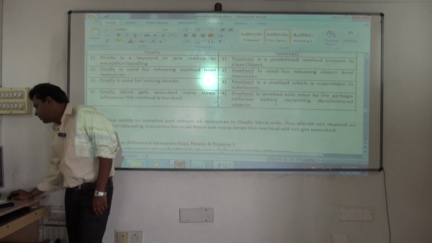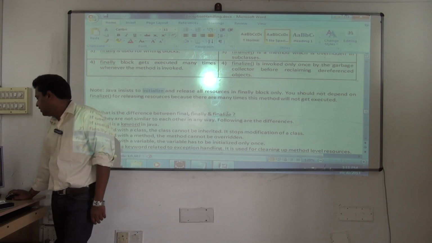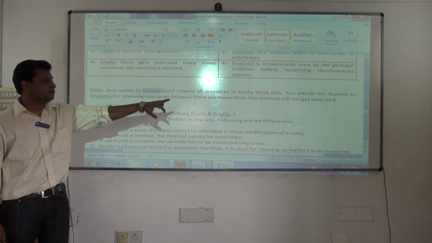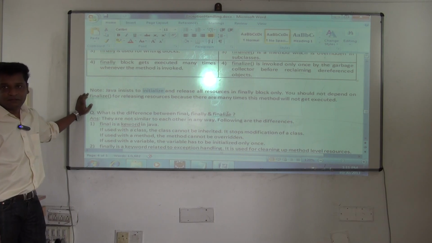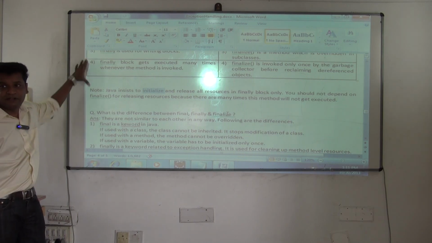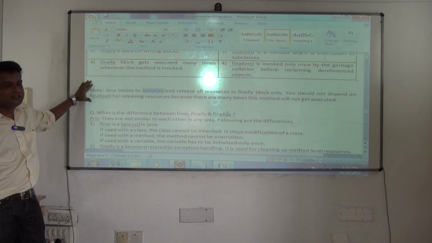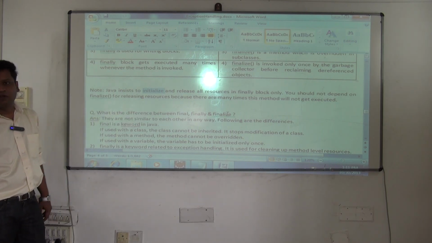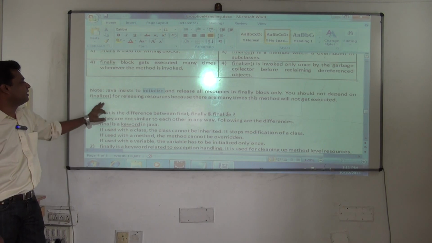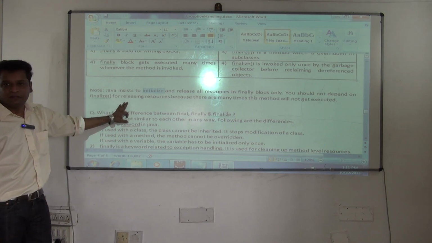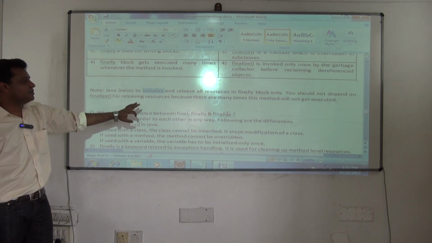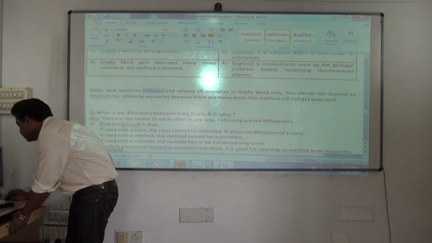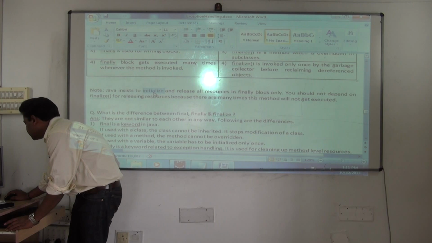Now Java insists to initialize and release all resources in the finally block only. I put this as a note, notice this. Java itself tells developers to use it this way. You should not depend on finalize for releasing resources, because many times this method will not get executed.